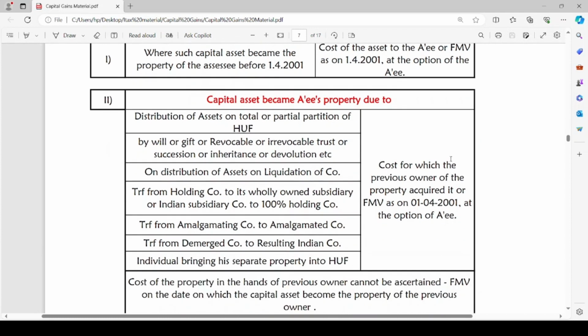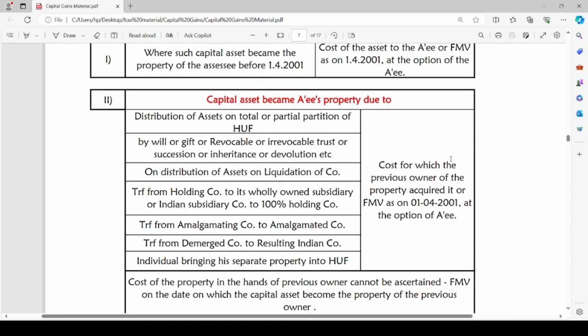The second case: capital asset became the assessee's property due to distribution of assets on total or partial partition of HUF, by will or gift or revocable or irrevocable trust, or succession or inheritance or devolution, etc. On distribution of assets on liquidation of company; transfer from holding company to its wholly owned Indian subsidiary company, or subsidiary company to 100% holding company; transfer from amalgamating company to amalgamated company; transfer from demerged company to resulting Indian company; individual bringing his separate property into HUF.